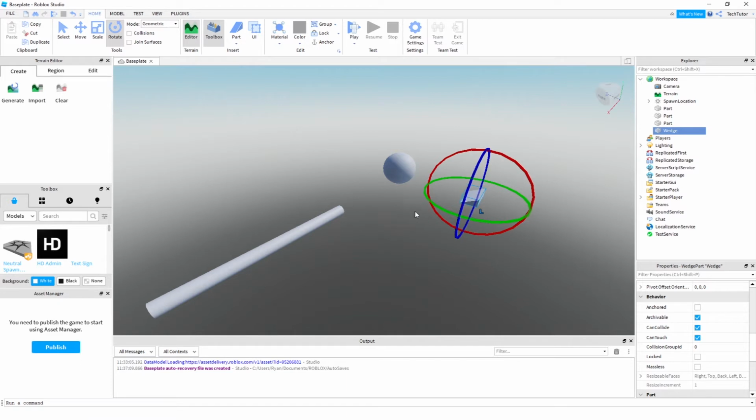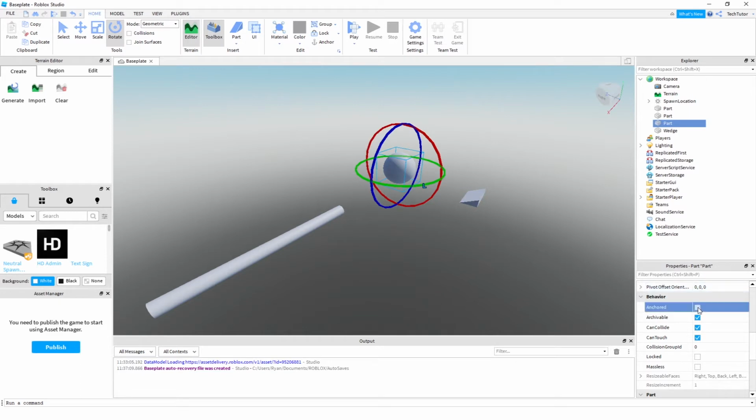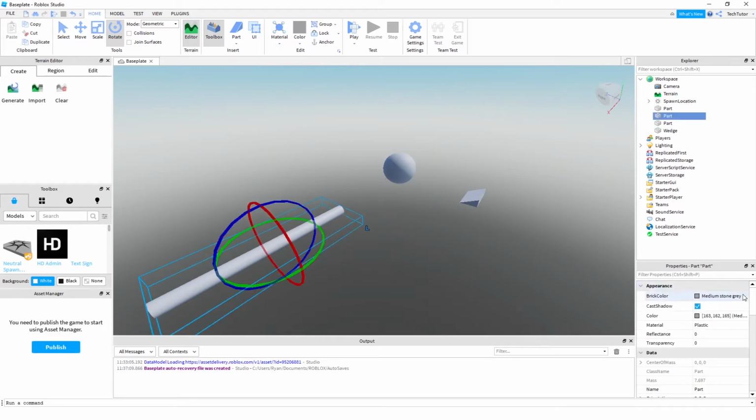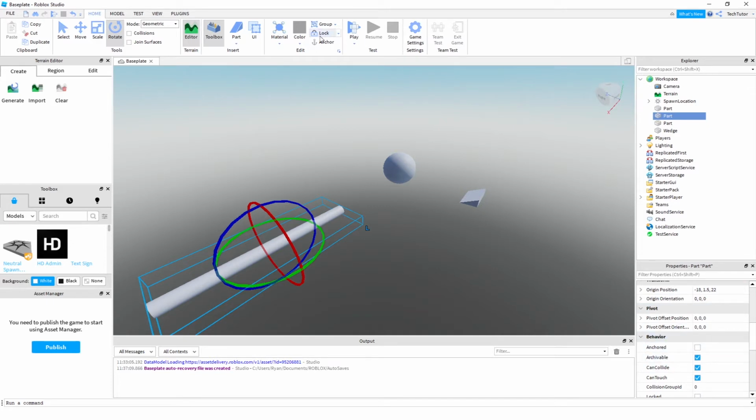Also, one thing I almost forgot, don't forget to actually anchor these items or they'll just fall because gravity applies to these items. So the game engine will just let them drop until they hit something. So go ahead and anchor these so that way when you start your game, they don't just fall out of the sky. Also, aside from just clicking anchor down here, you can also click it up here, by the way.